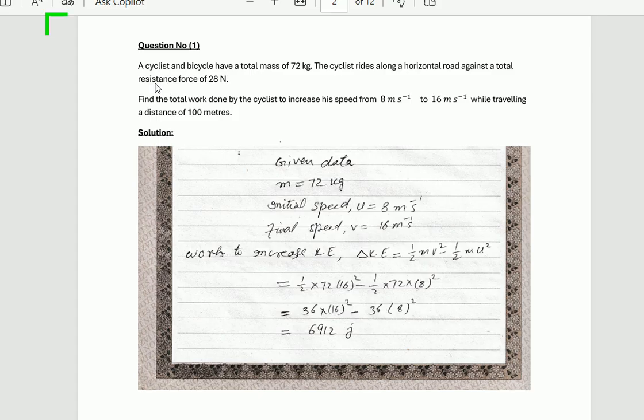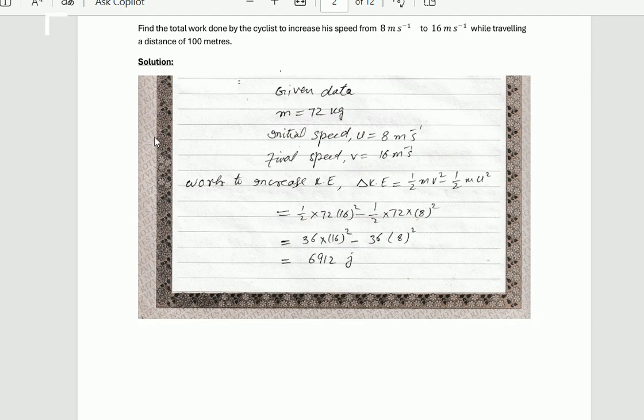For the solution of question number 1, let's start. The given data is mass equal to 72 kg, initial speed equal to 8 meter per second, and final speed equal to 16 meter per second. Work done to increase kinetic energy, delta KE, is equal to 1/2 mv square minus 1/2 mu square, final kinetic energy minus initial kinetic energy. By putting the values, the mass is 72, the final speed is 16 and the initial speed is 8.